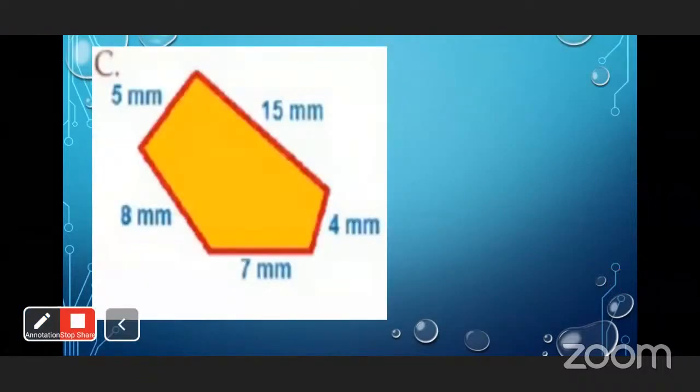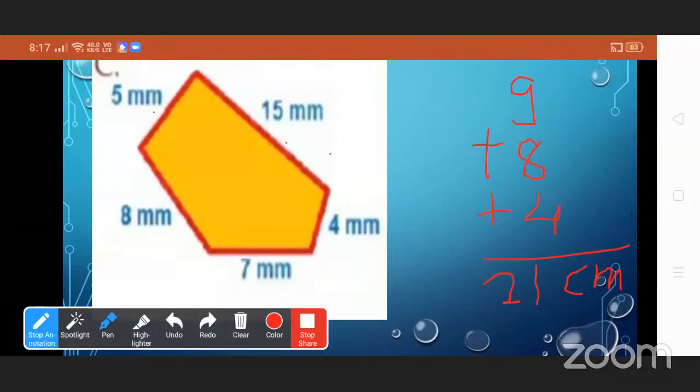Now see the next diagram. It has how many sides? 5. 1, 2, 3, 4, 5. Now, how will we find the perimeter? By adding all sides, na?